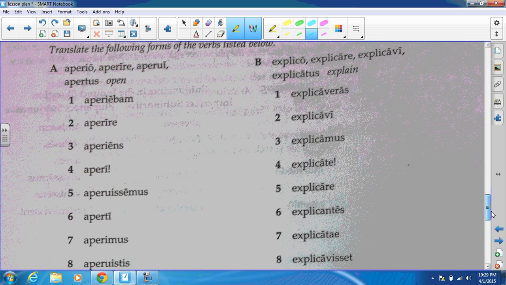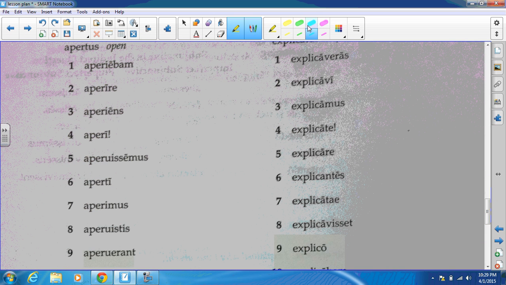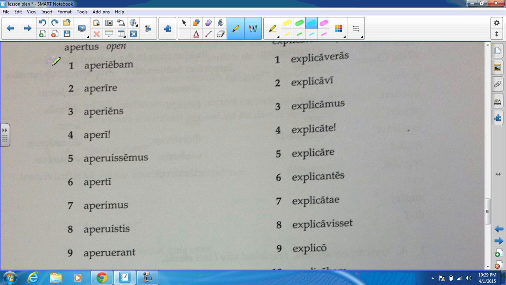Finally, we have verb splash. Now, I'm not writing too much on this. I'm just going to dot it and tell you how to translate it. Okay, number 1: I was opening, because of the BA. This is the infinitive, to open. This is the present active participle, opening. This is the command, open. That's imperative, one of the moods we've been talking about. This is we had opened. And this is subjunctive, the pluperfect subjunctive.